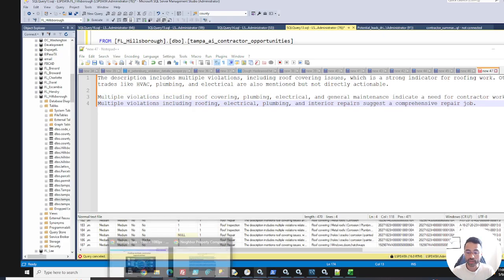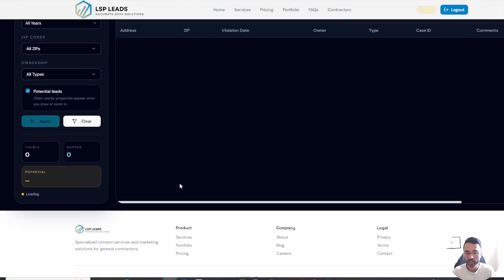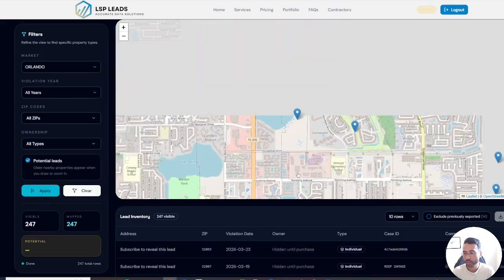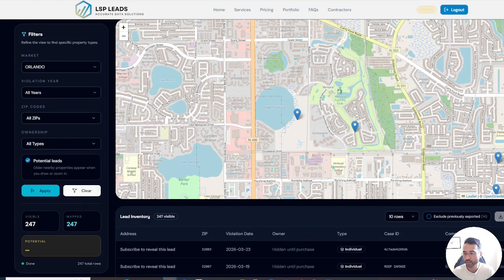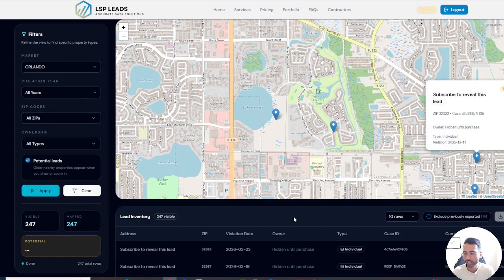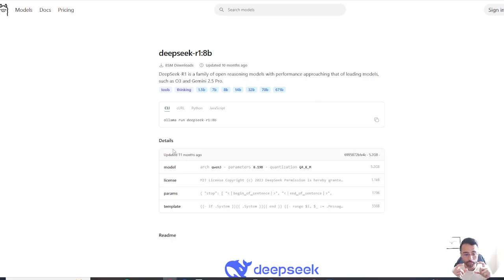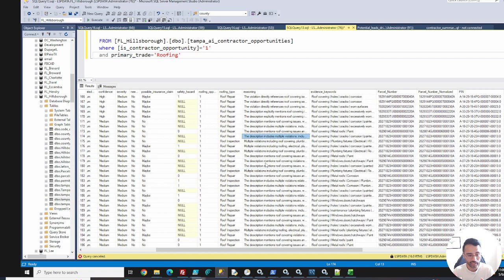In our platform that I've been showing you, I would love to include that information as well. So when you click on a specific property, it would be nice to be able to show you any of that type of opportunity, to say, this is a good opportunity in a simple, summarized way, for you to know that, hey, this is a really good opportunity because a tree just fell on top of the roof, that kind of scenario.